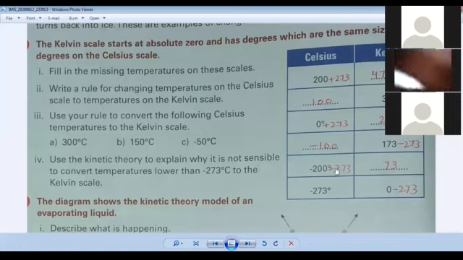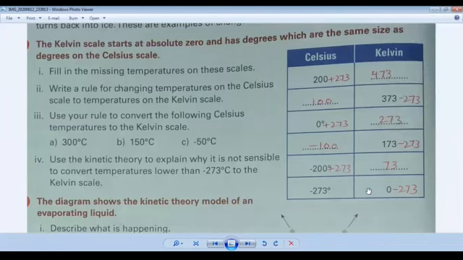Okay, definitely this number is minus 200 and this is plus 273. So what will happen? From minus 200 we will minus the 73. So we will get the answer 73, and the value will be plus 73. Okay, now come to the next page. Next point, minus 273 degree is given. Okay, and when you add plus 273, what will happen? We will find the answer 0 degree centigrade.